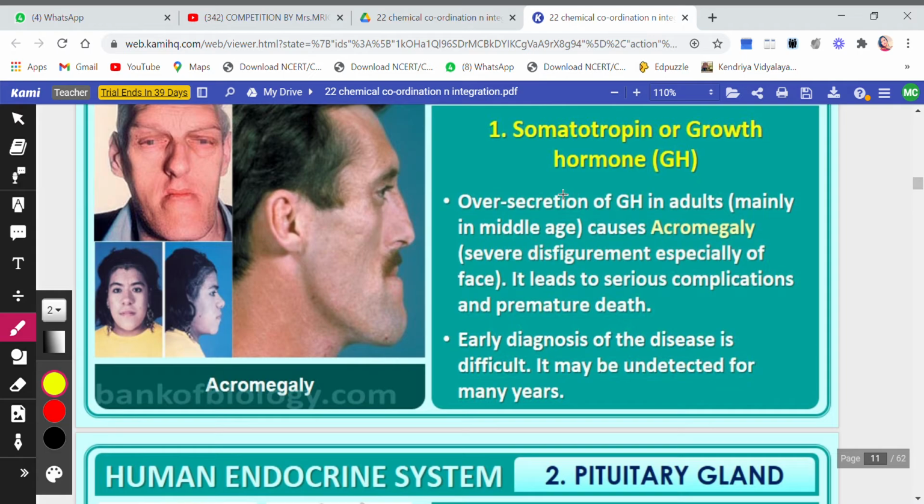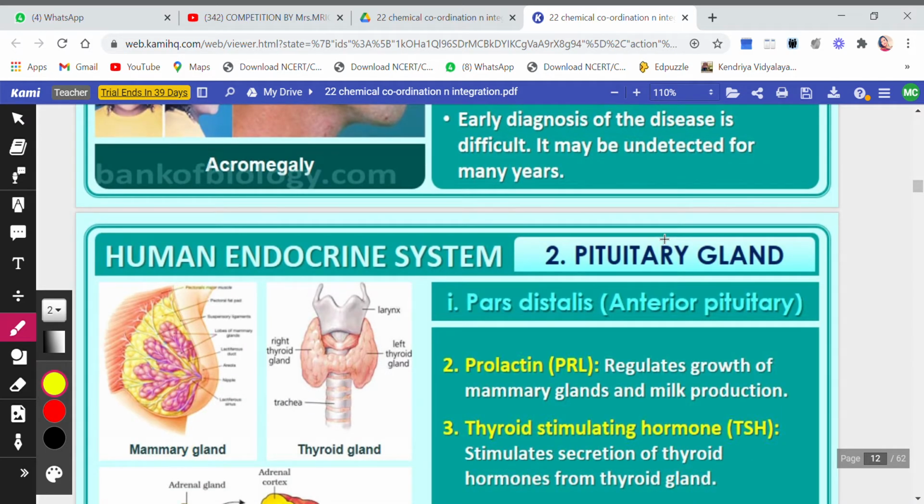Next, over secretion of growth hormone in adults, mainly in middle age, causes acromegaly. Now you should know what acromegaly is. Severe disfigurement, especially of the face. Okay, disfigurement of the face. It leads to serious complications and premature death. Early diagnosis of the disease is difficult. It may be undetected for many years. You don't even realize that you have acromegaly.